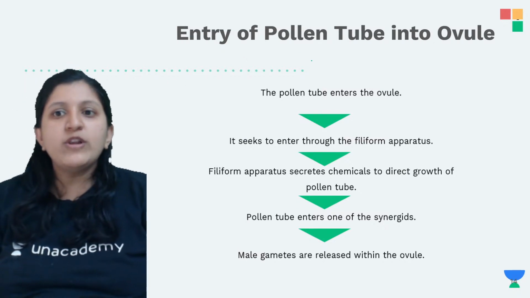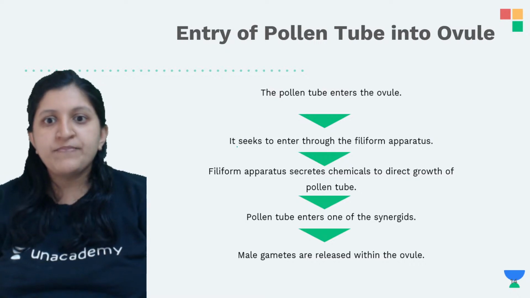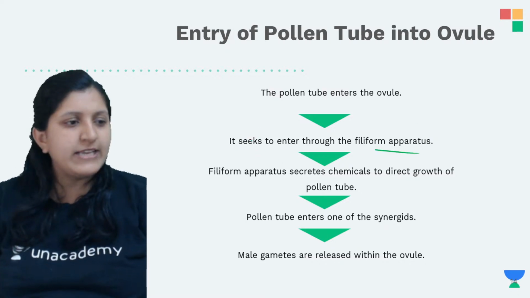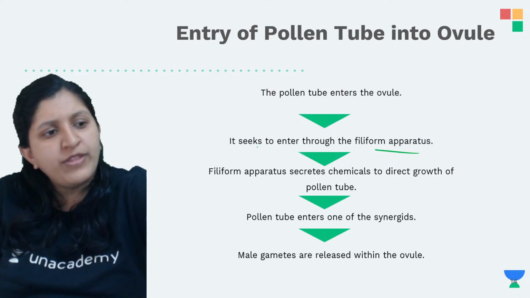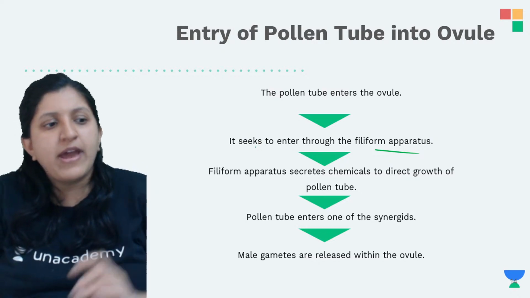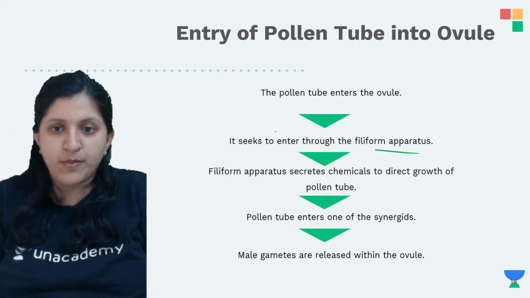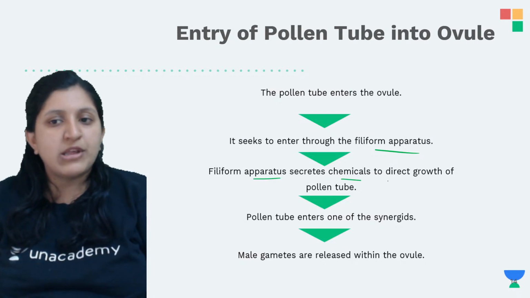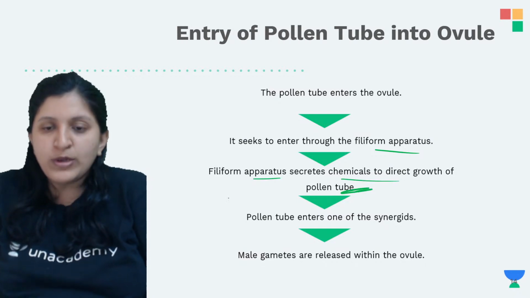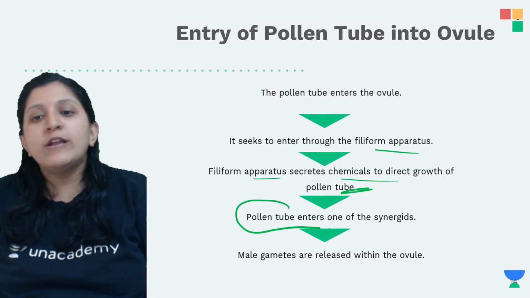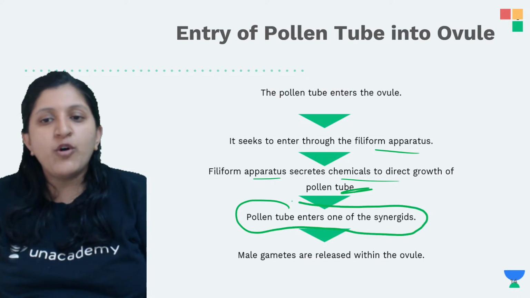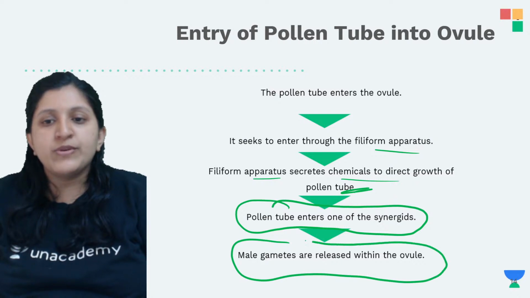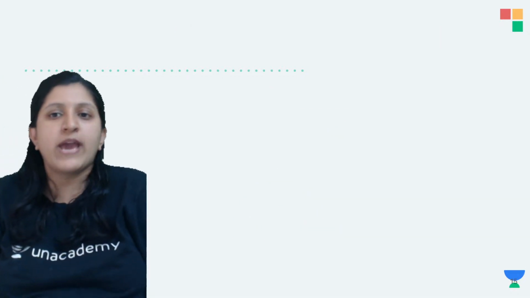Now the pollen tube enters the ovule and it enters through the filiform apparatus. At the beginning of the synergid, you can find a structure called the filiform apparatus. This filiform apparatus is going to secrete a chemical to direct the growth of the pollen tube. Now the pollen tube is going to enter one of the synergids and the male gametes are released within the ovule. So let's have a look at this.